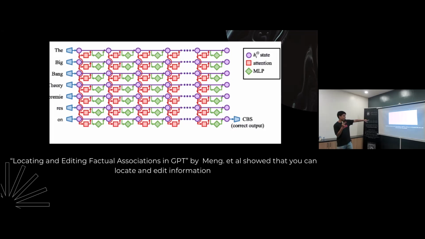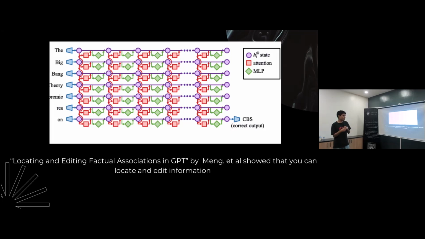But so for example, this image right here, for those who don't know what a transformer looks like, it's trying to predict CBS. That's right there, and the prompt is "The Big Bang Theory premieres on what," and the result is CBS. So it runs in parallel. The red here is the attention, and the purple here is the hidden state or the residual stream, and the MLP is the green one here. And yeah, it runs in parallel. I'm gonna explain more about that as I discuss causal tracing later. But yeah, that's the causal tracing.